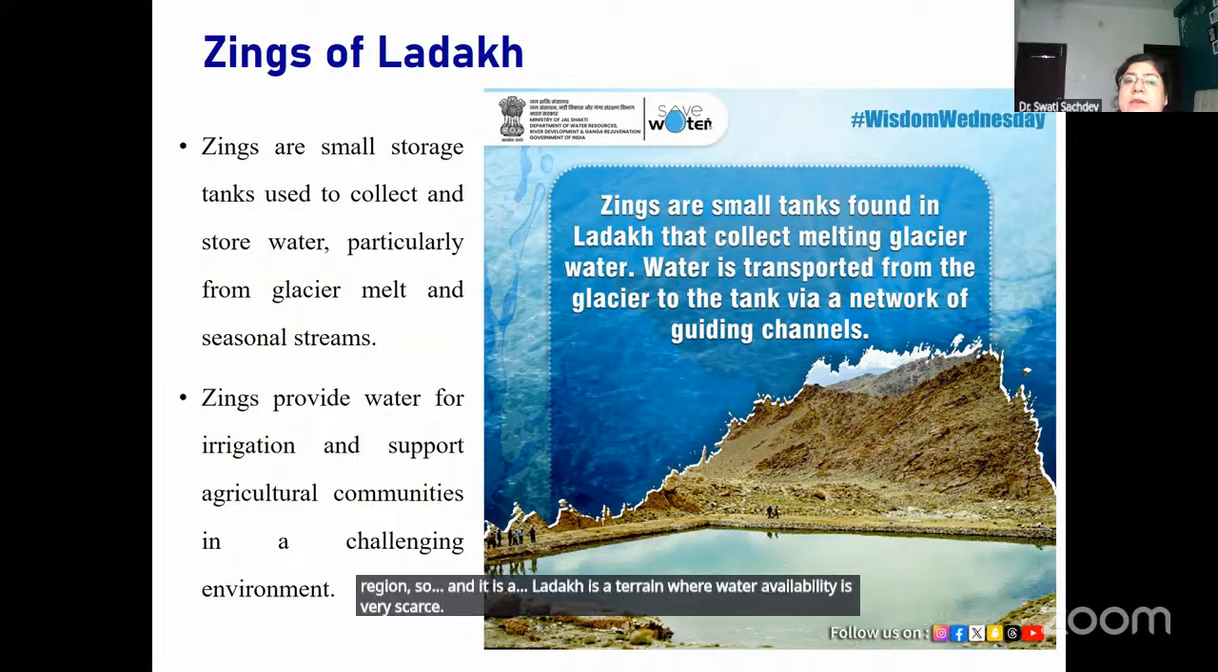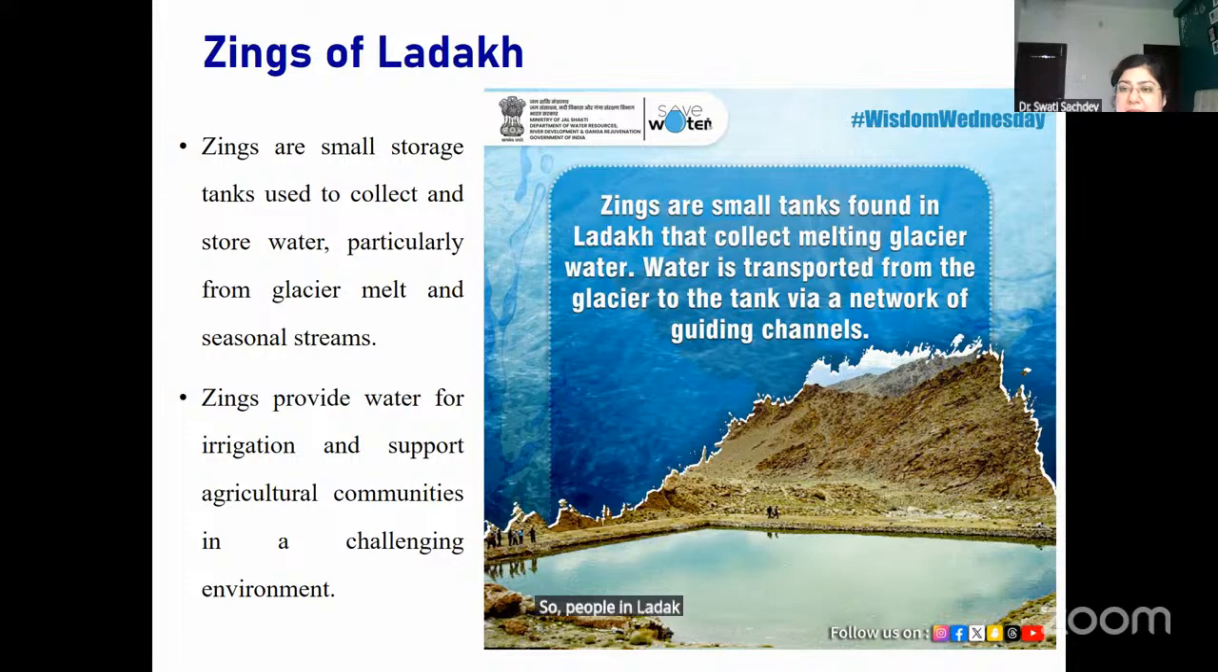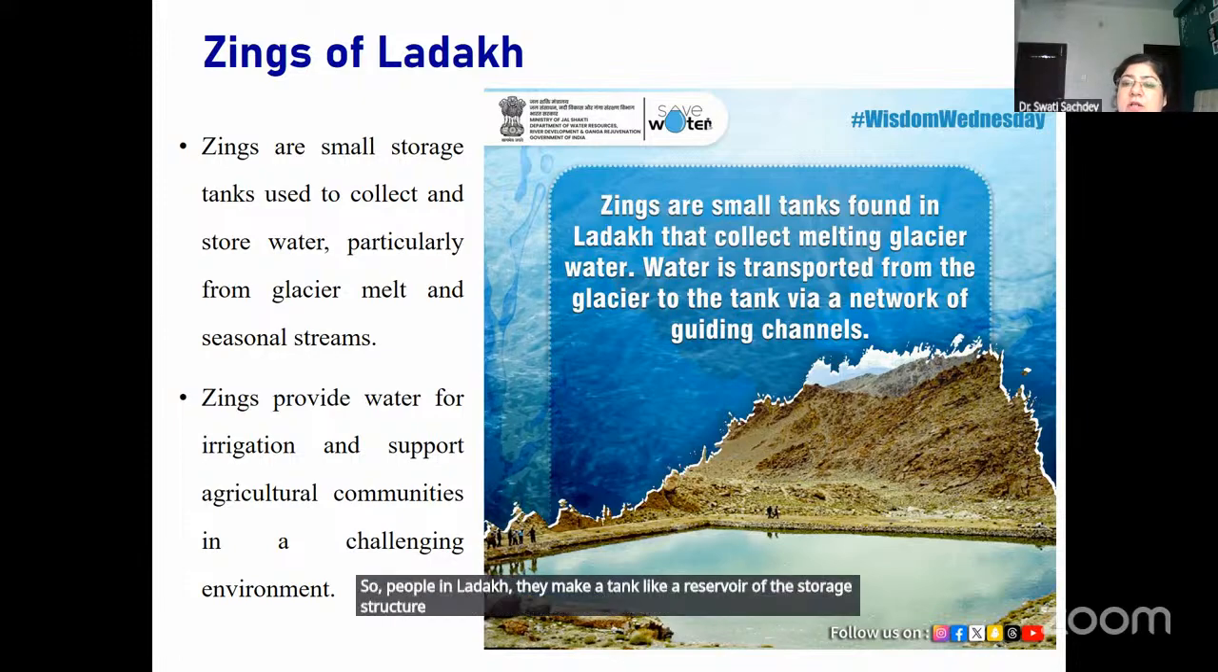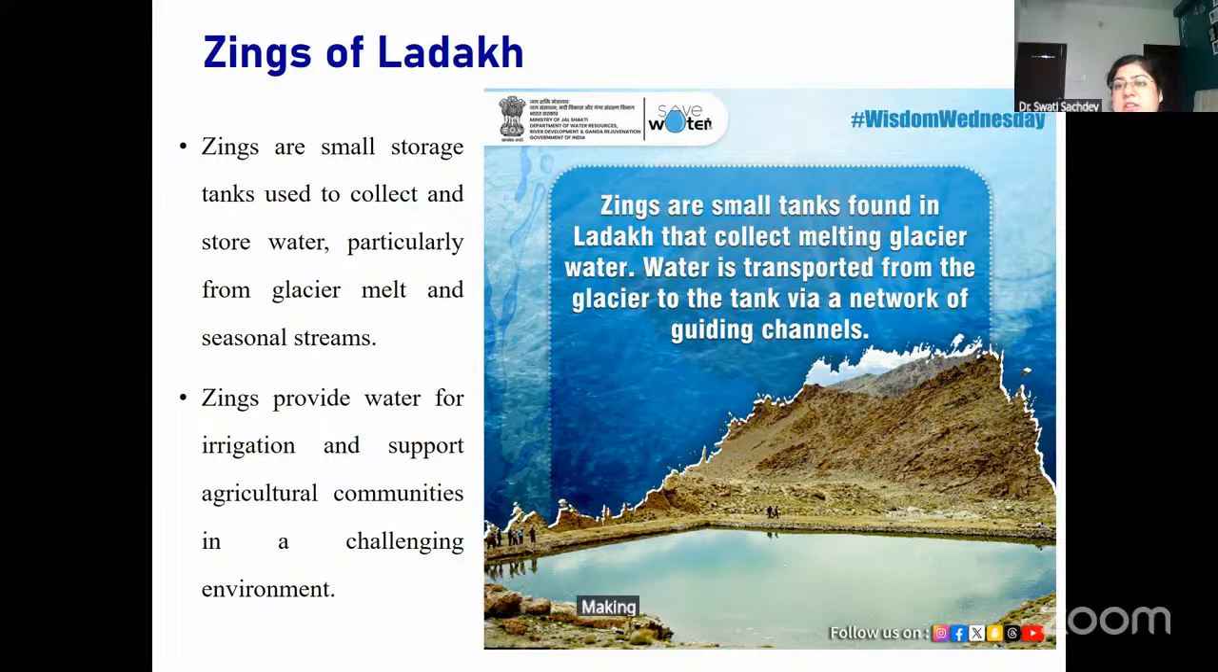So, people in Ladakh make a tank-like reservoir or storage structure where the water melting from the glaciers gets accumulated, and this water is ultimately diverted toward the local areas for their consumption and their agricultural activities, ultimately making agriculture possible in such a terrain.